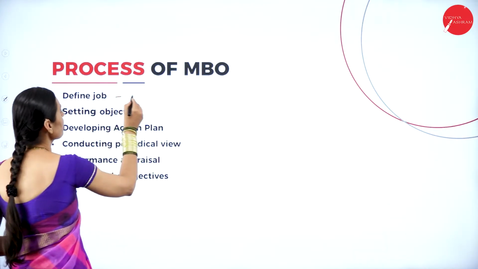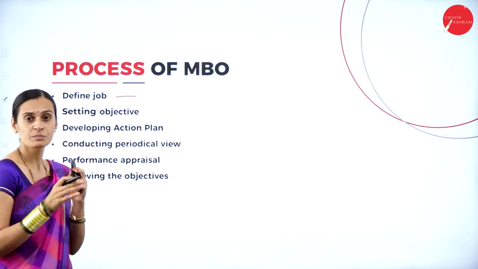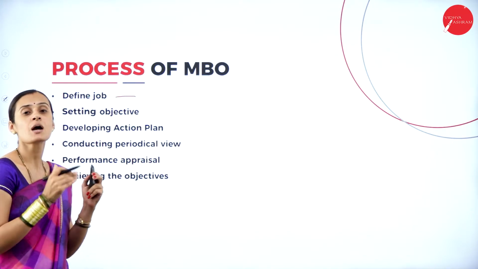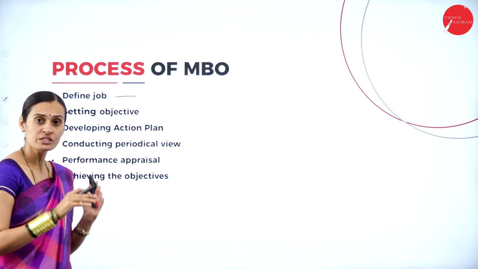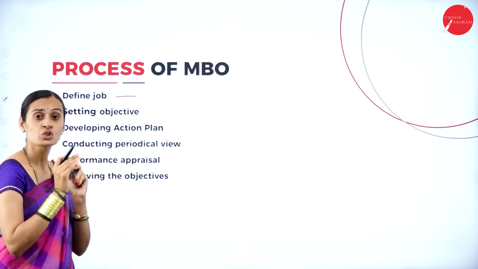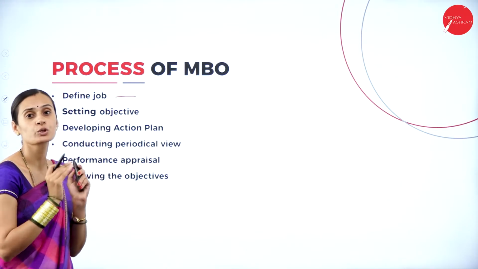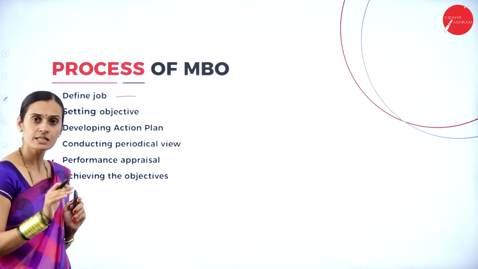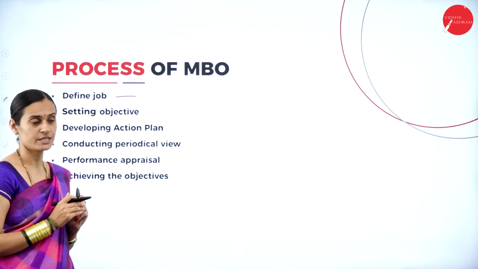Now the process of MBO. The first step is to define jobs, which means defining what activities the employees as well as managers are going to perform. First, they have to decide about the job, defining the activities and what different jobs are going to be performed. This is also one of the important activities of managers as well as higher-level authorities.